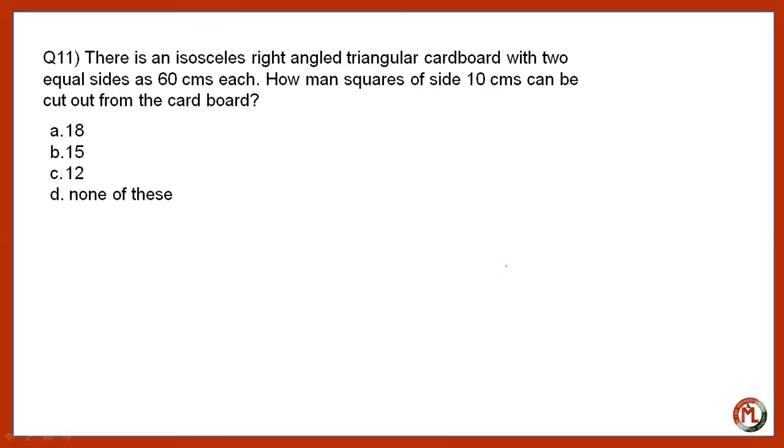Now the next one. Find the number of isosceles right angle triangles. There is an isosceles right angle triangular cardboard with two equal sides of 60 centimeter each. How many squares of side 10 centimeter can be cut out from the card? Now, here we are cutting the cardboard, right?